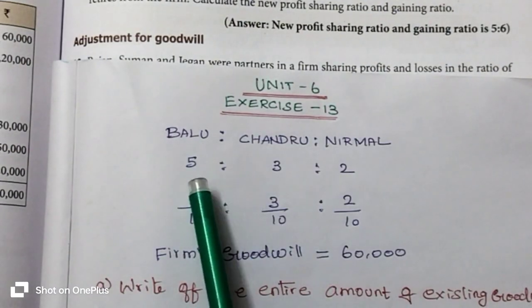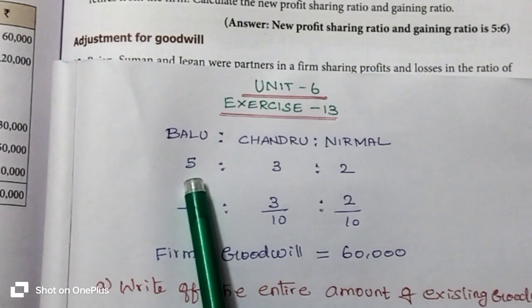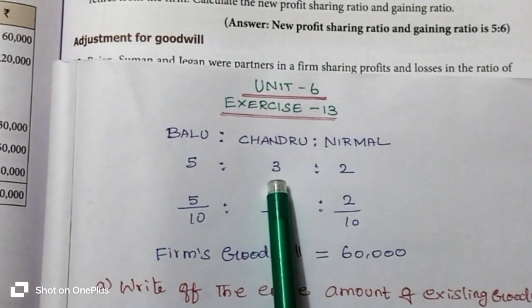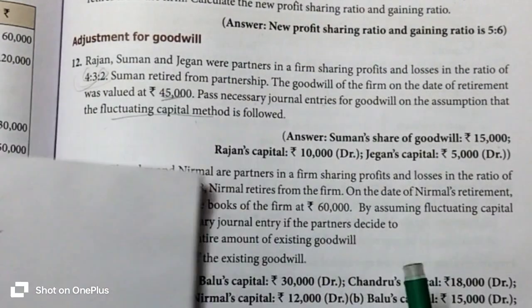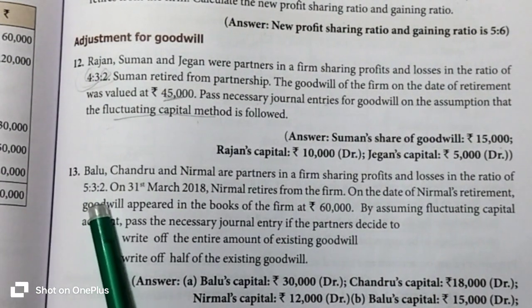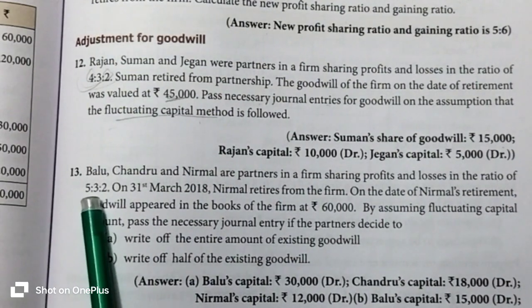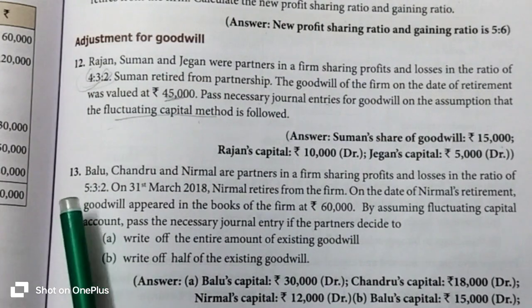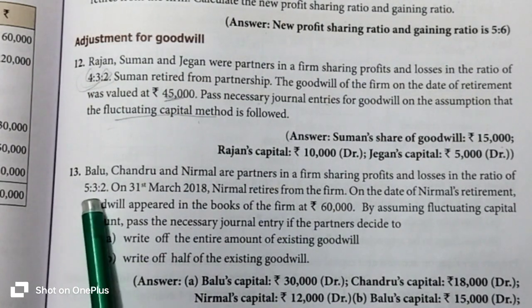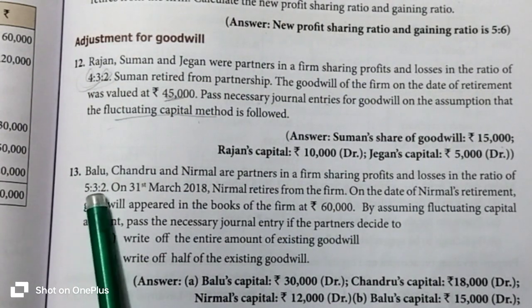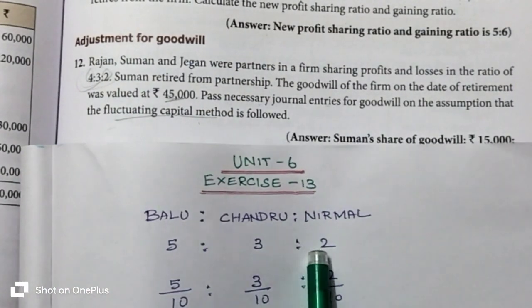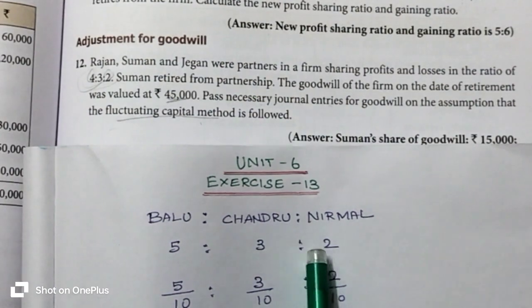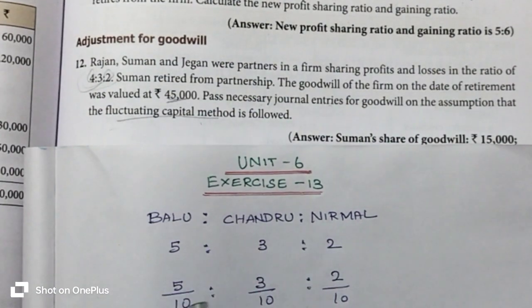Listen. Balu's profit sharing ratio is 5, Chandru's is 3, and Nirmal's is 2. The gaining ratio is not given, so we have to assume the old profit sharing ratio as the gaining ratio. So 5:3:2 we have to consider as the gaining ratio. 5 plus 3 plus 2 is 10.